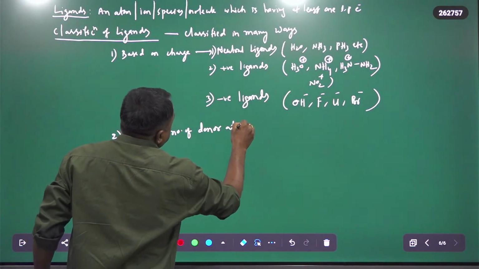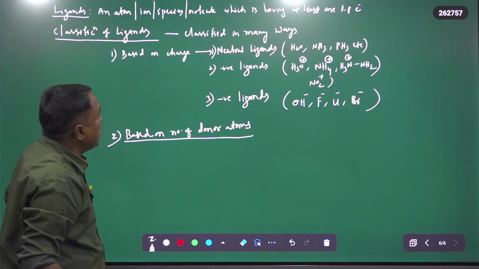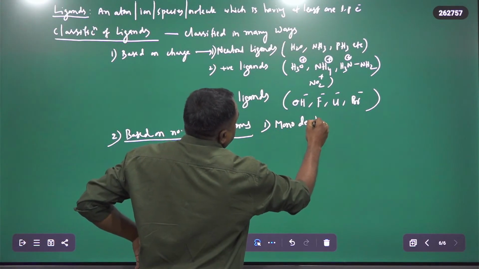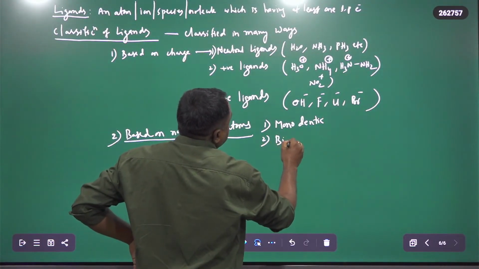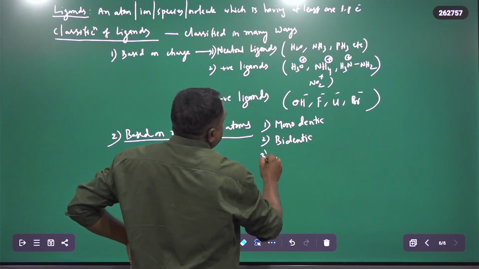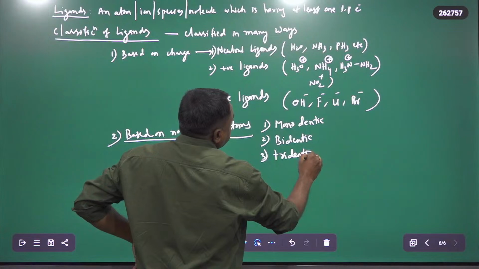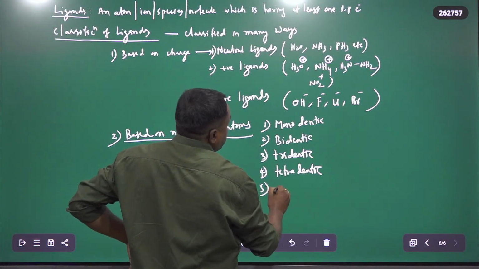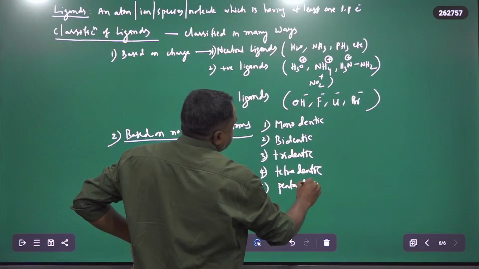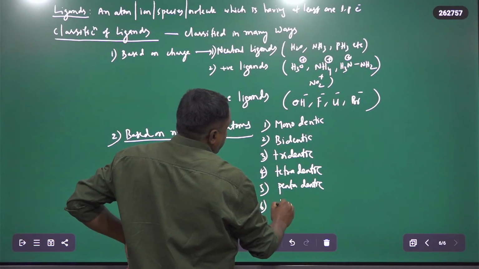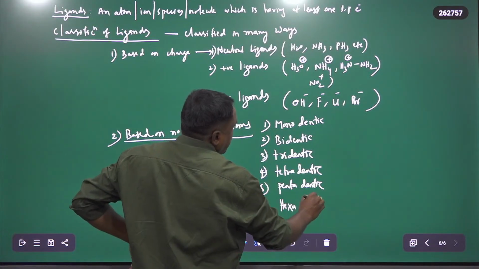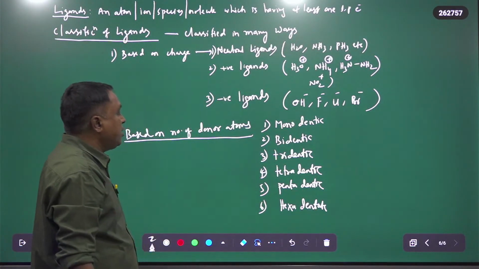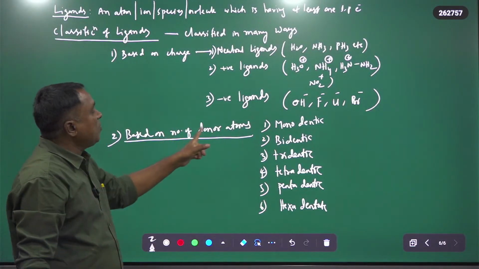Based on the number of donor atoms, ligands are classified into monodentate, bidentate, tridentate, tetradentate, pentadentate and hexadentate.